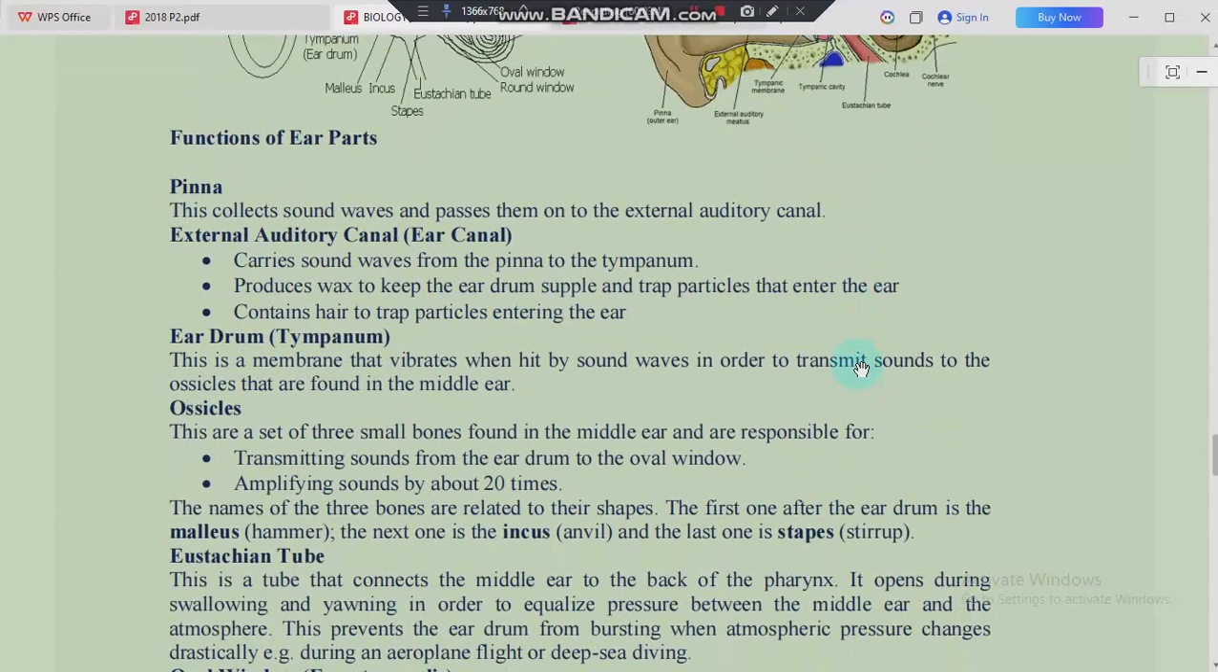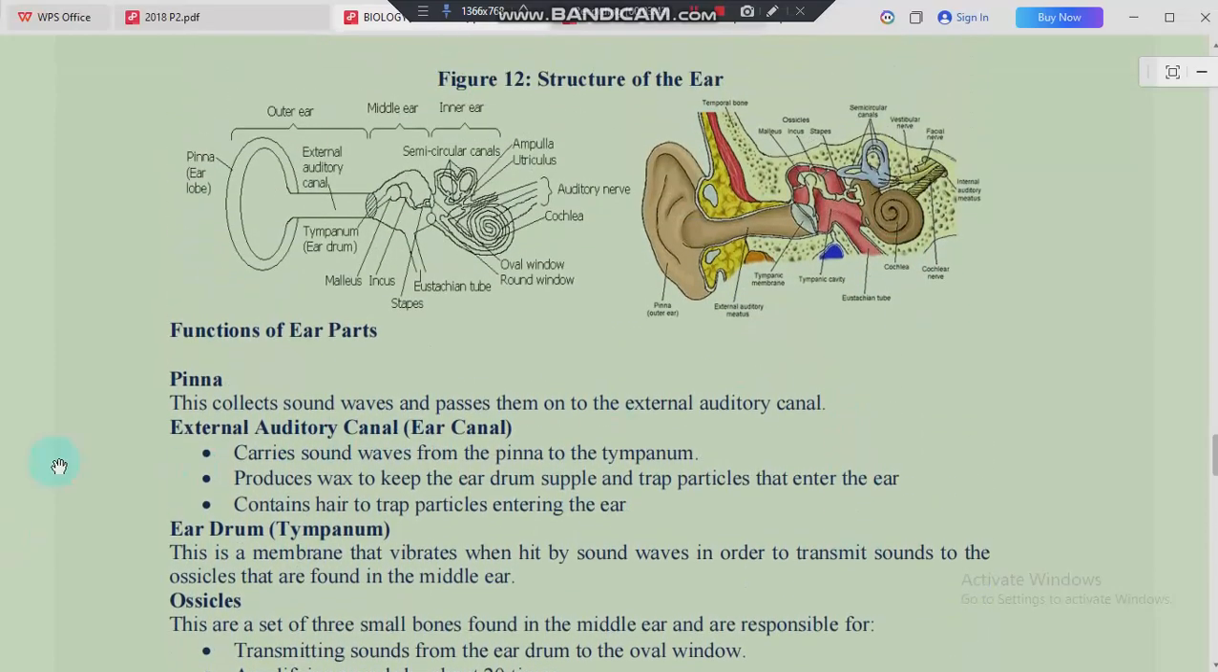Now let's talk about the functions of all these parts of the ear that we have mentioned. So number one, we have the pinna, which we are able to appreciate here and here. The pinna is responsible for collecting sound waves and passes them to the external auditory canal. So there is our external auditory canal. The pinna collects the sound waves and takes them to the external auditory canal. And the external auditory canal, which is also known as the ear canal, is going to carry the sound waves from the pinna to the tympanum.